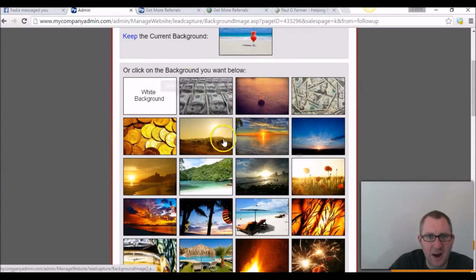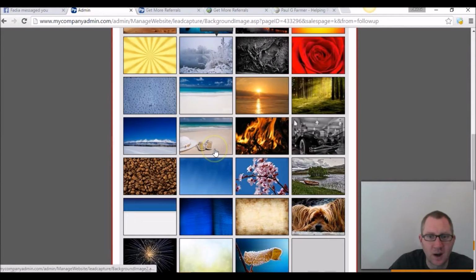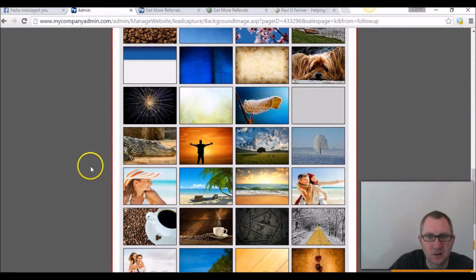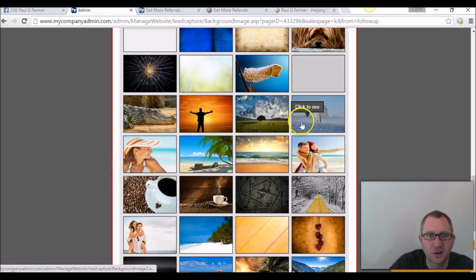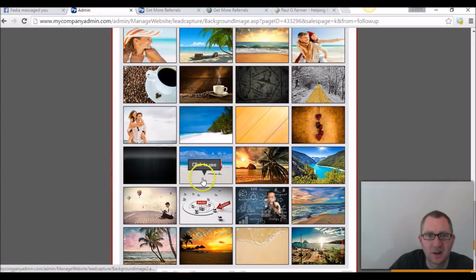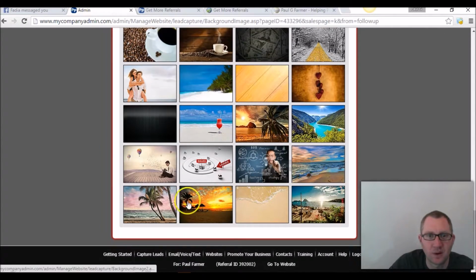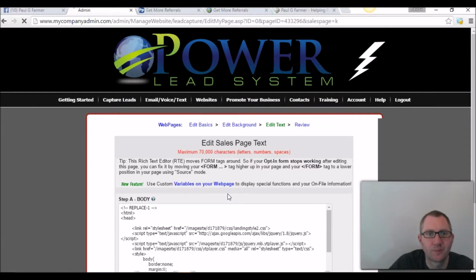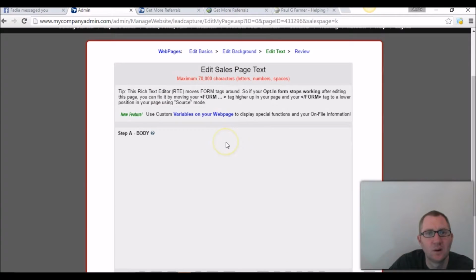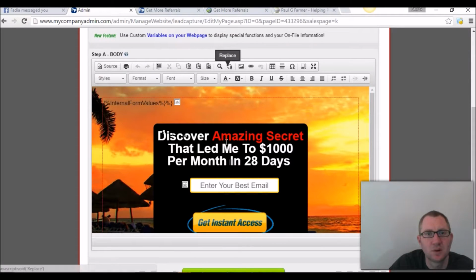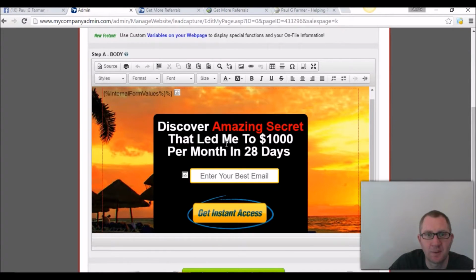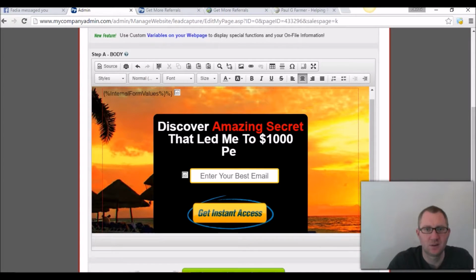So I can change the background, guys. I can change it to anything I want. So, you know, we could do this nice tree. I myself love the beach. Okay, so I will pick one with the beach background here. There you go. See, now you have a beach background. You can completely change this if you want, just as easy as typing it in.